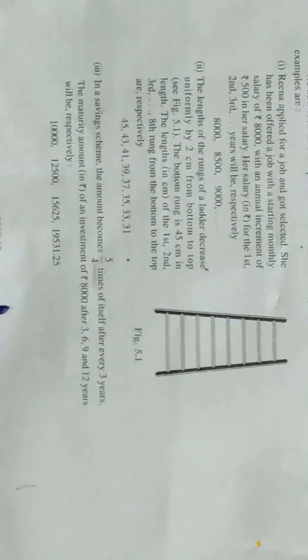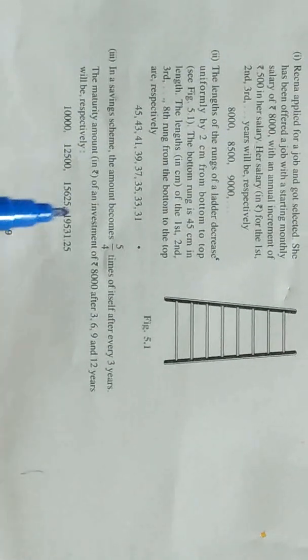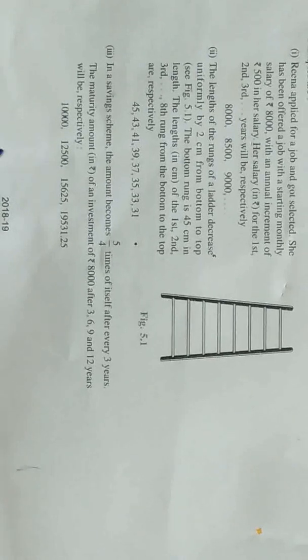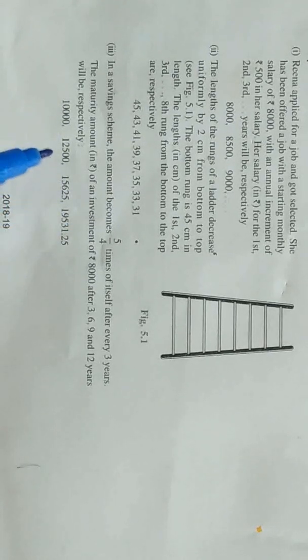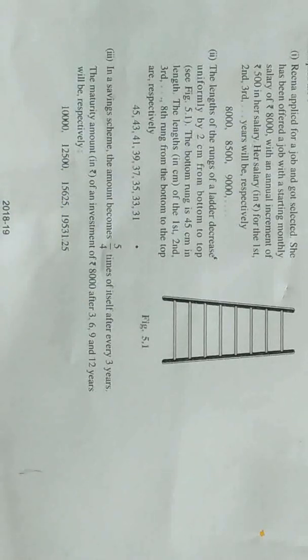Then in the first year they have invested 10,000 rupees. Then 5 by 4 times of 10,000 will become 12,500 rupees. And like this, 5 by 4 times of that will become again that much, and they have added these numbers in a certain series. These numbers, this you will get, is a certain series.